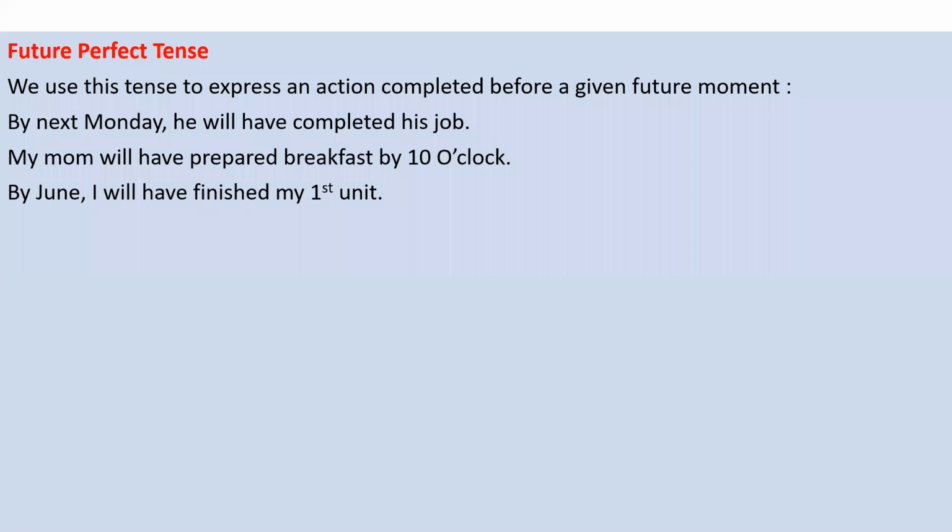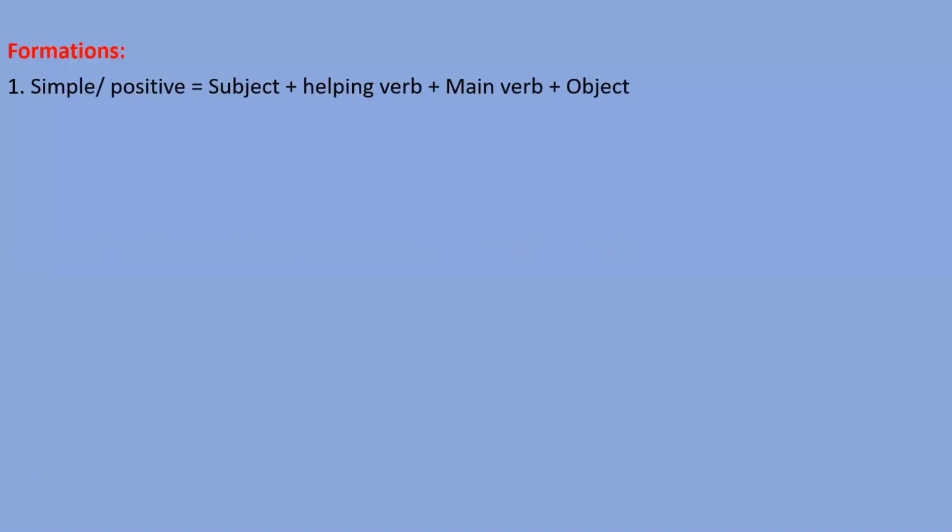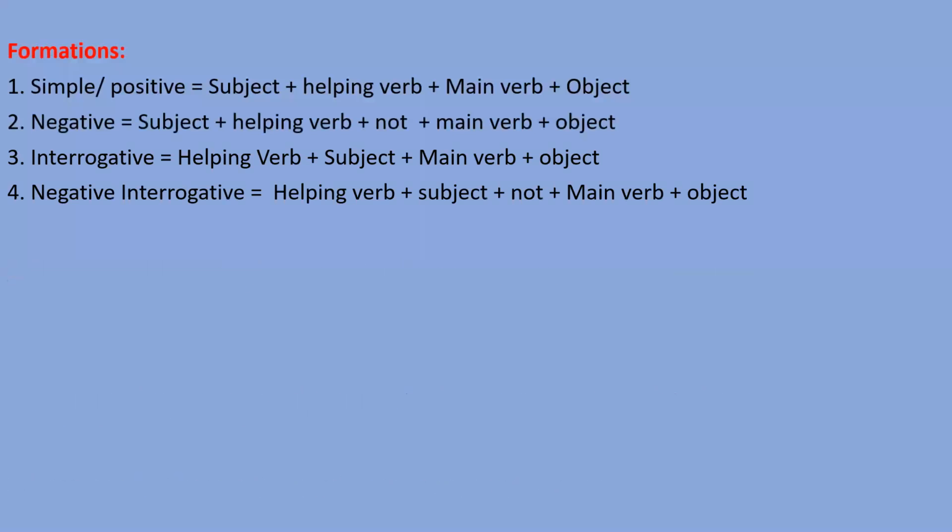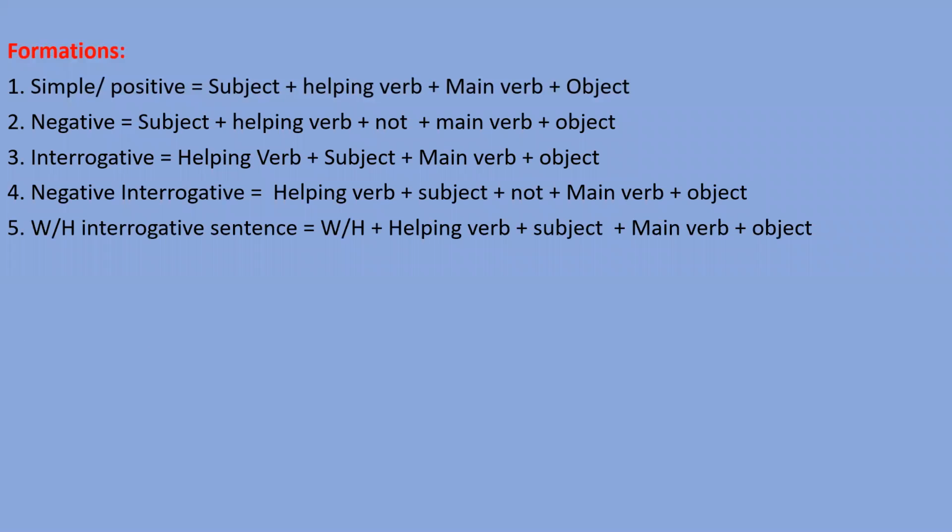Next, formation. So for the future perfect tense, simple sentence: subject, helping verb, main verb, object. Negative: subject, helping verb, not, main verb, object. Interrogative: helping verb will come first. Negative interrogative: helping verb, subject, not, main verb, object. WH interrogative sentence: helping verb, subject, main verb, object.